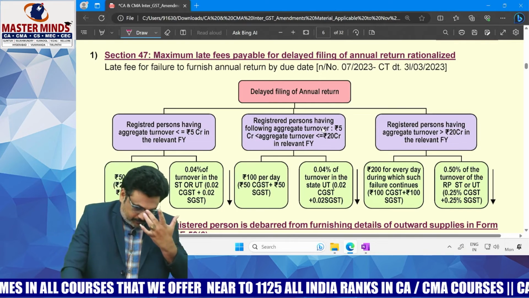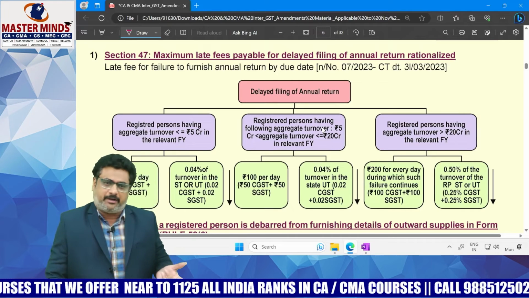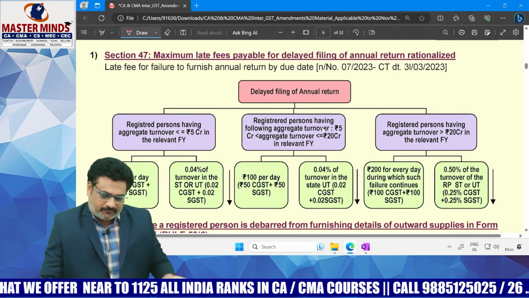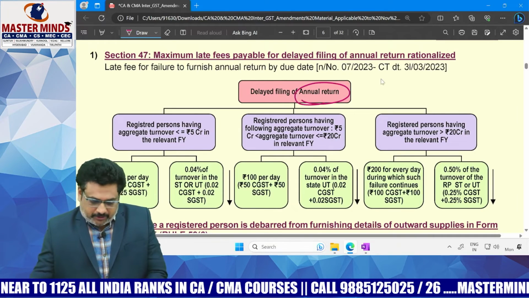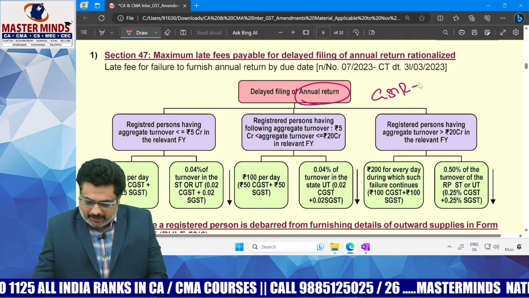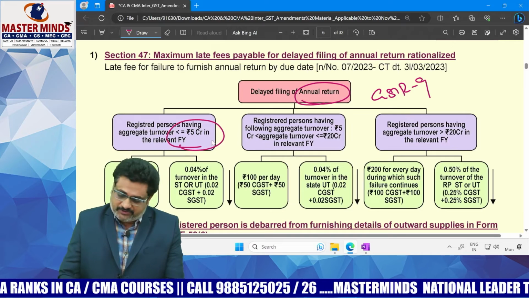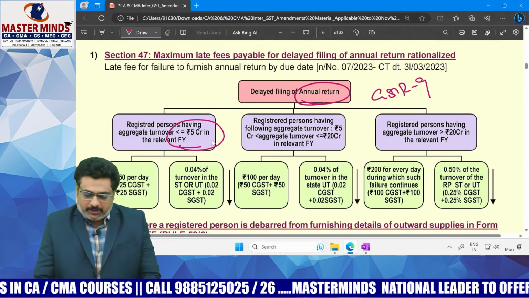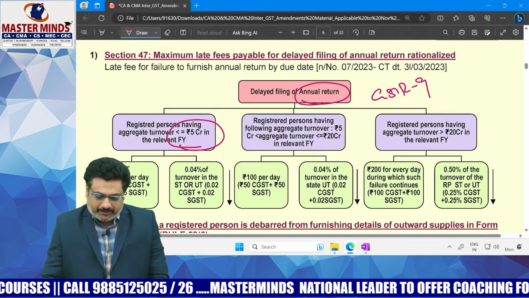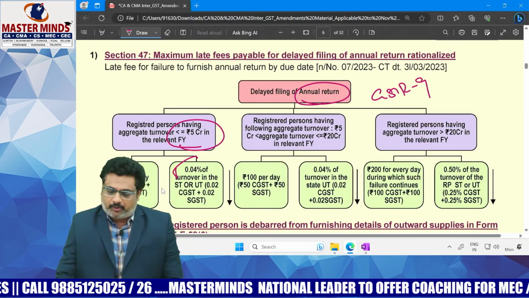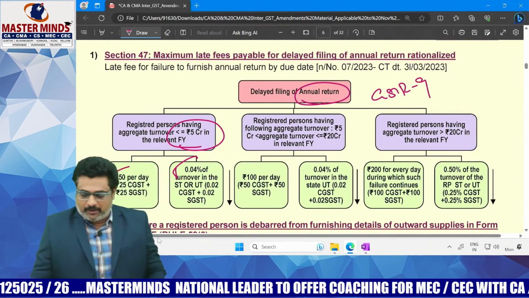With respect to the annual return, previously it was 100 rupees per day or 0.25% of the turnover. But now it was amended. For GSTR-9, if the registered person's aggregate turnover is less than or equal to 5 crores in the relevant financial year, then 50 rupees per day or 0.04% of turnover, whichever is lower, will be levied as late fee.